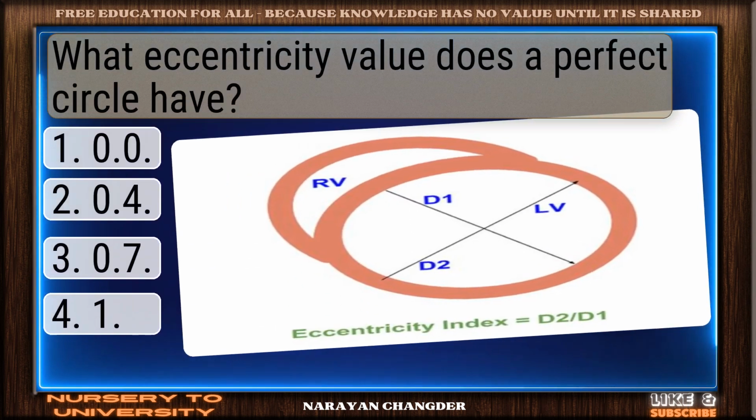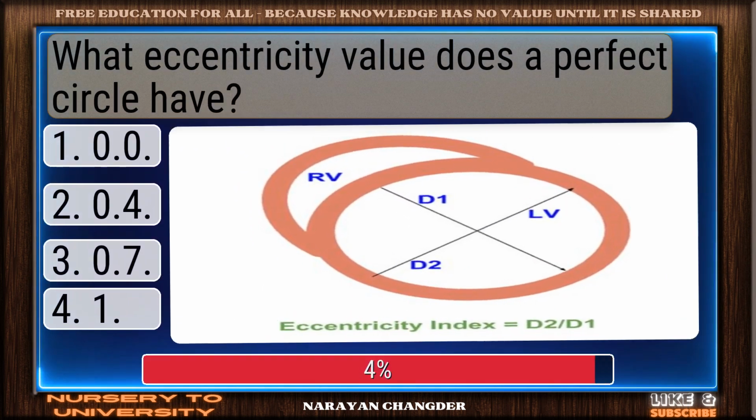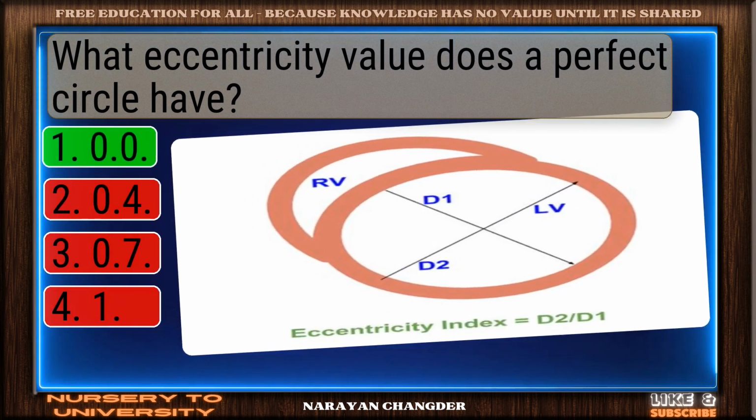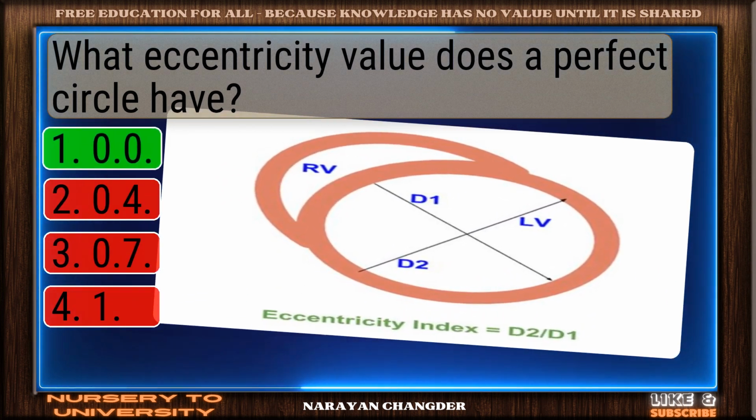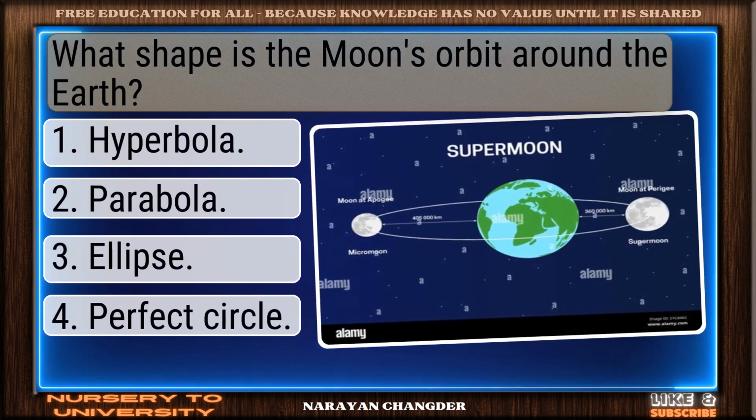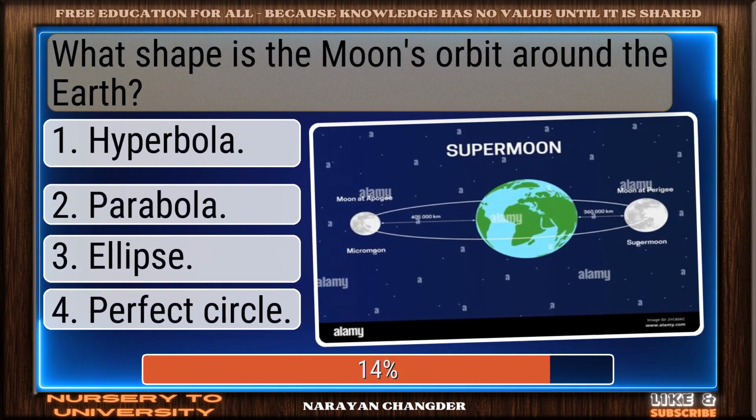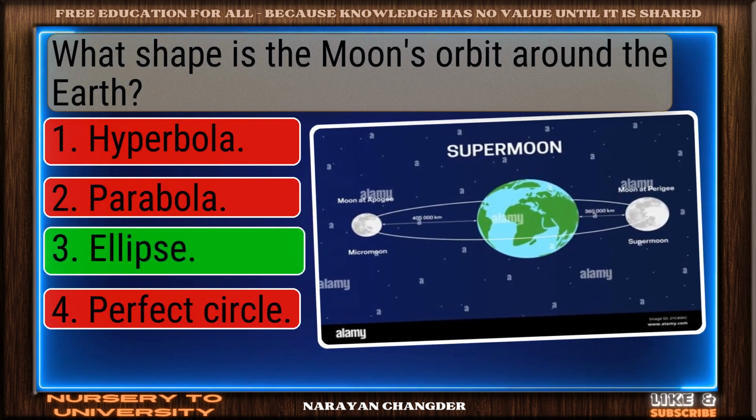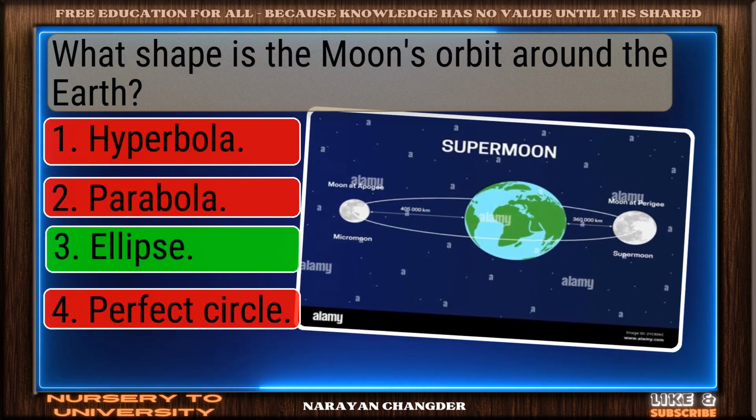What eccentricity value does a perfect circle have? Smart pick. 0.0 is the correct choice. What shape is the Moon's orbit around the Earth? Right choice. Ellipse is the best answer.